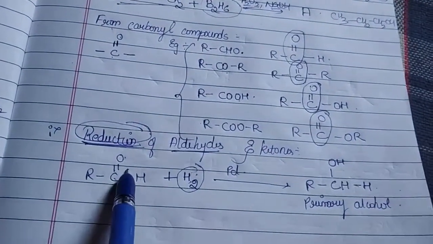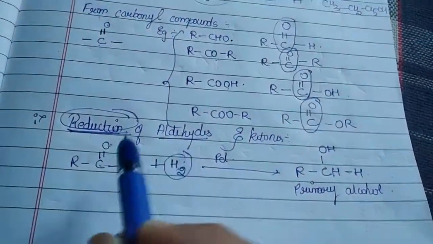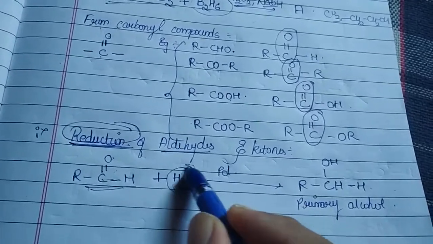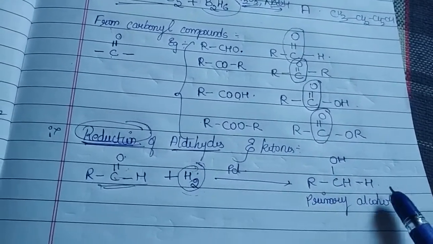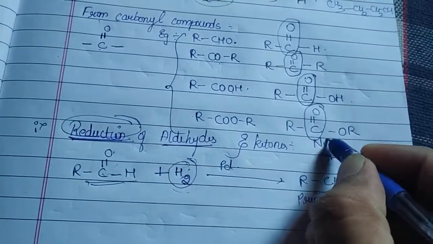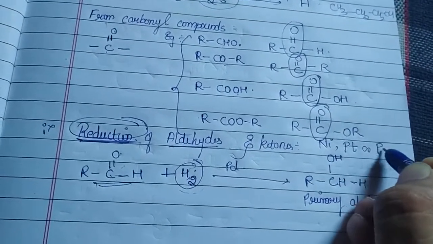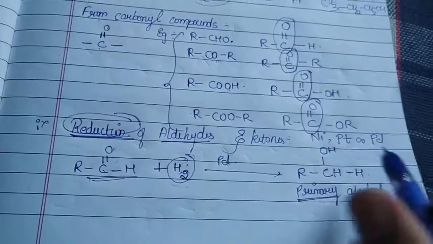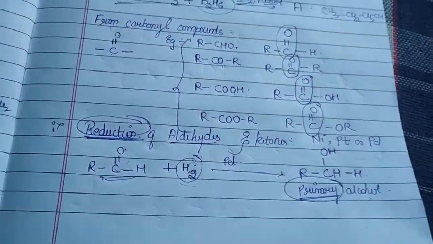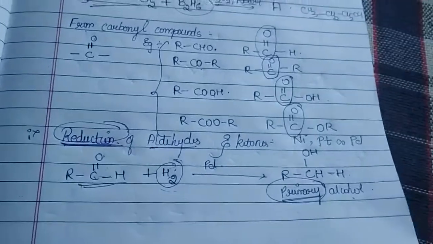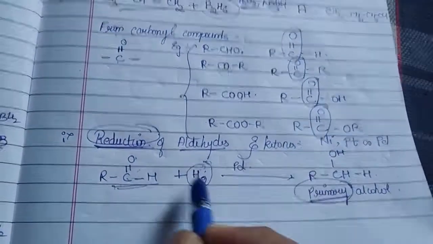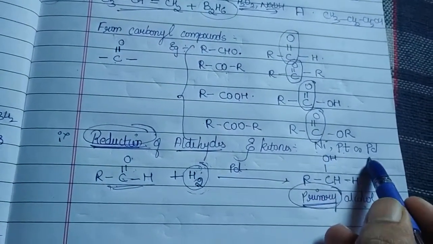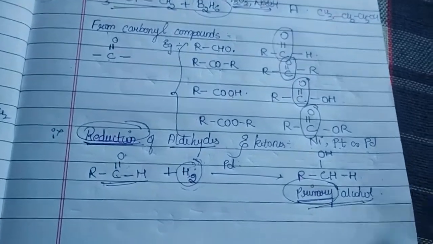Whenever aldehydes are reduced using hydrogen in the presence of nickel, platinum or palladium, any one of the catalysts you can use, we will be obtaining primary alcohol. Do mention which type of alcohol? Primary alcohol. I would be saying why I am stressing this word primary.